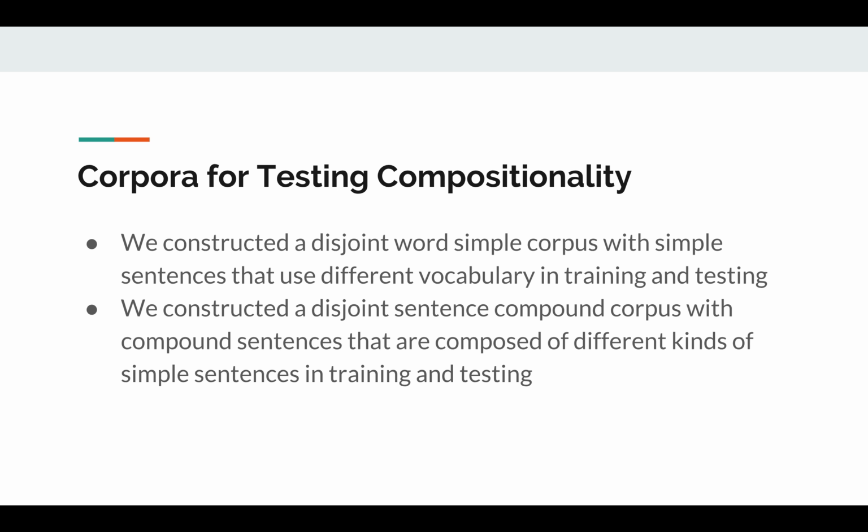The first is the disjoint word simple corpus, which uses different vocabulary in training and testing. The second is the disjoint sentence compound corpus, which uses different types of simple sentences in training and the rest of the types in testing.